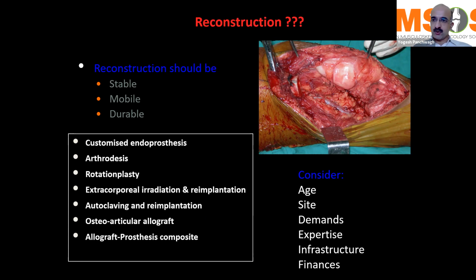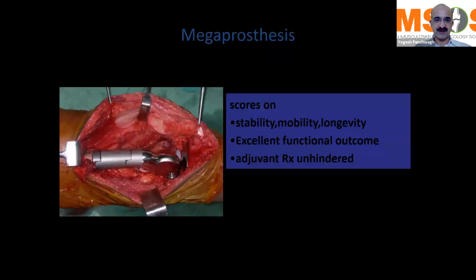Some centers are also doing autoclaving and reimplantation, or doing an allograft prosthesis composite if they have the facility of a bone bank. And just to complete the list, there is an option of osteoarticular allograft that can be used. But typically, this is not used in India anywhere because we don't have cadaveric bone banks. So what type of reconstruction is to be used mainly depends upon the age of the patient, the site of the disease, the demands of the patient and the family, and obviously the expertise of your center, the infrastructure available over there, and the patient's finances to a certain extent.